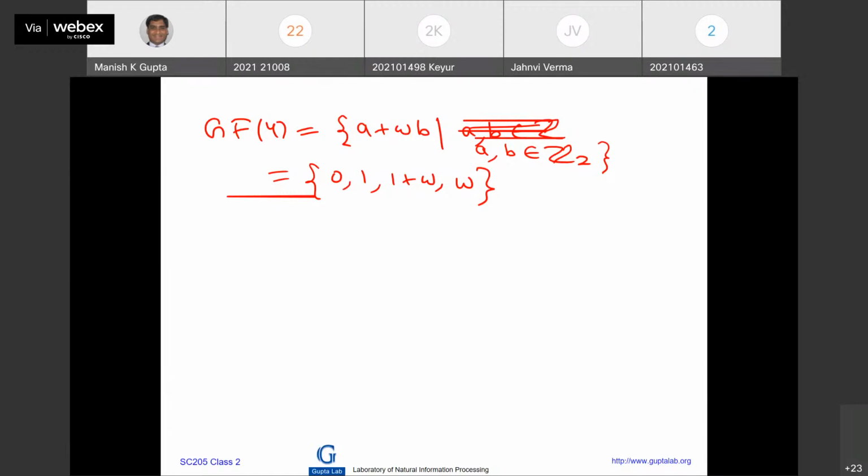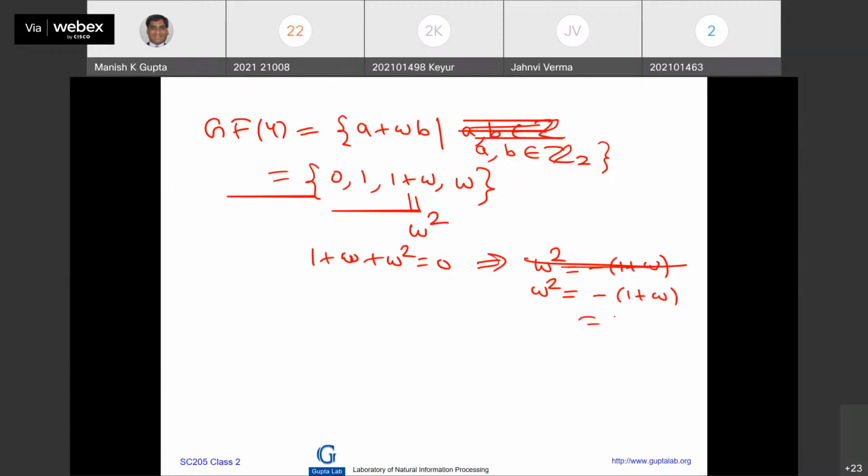Now you will ask me many questions, so I am ready with a few things here. Now let me show you. 1 plus omega is omega squared. Do you agree? Because 1 plus omega plus omega square is equal to 0. This implies that omega square is equal to minus 1 plus omega, which is same thing as 1 plus omega. You may ask how. Minus 1 is same thing as plus 1, don't you think so?